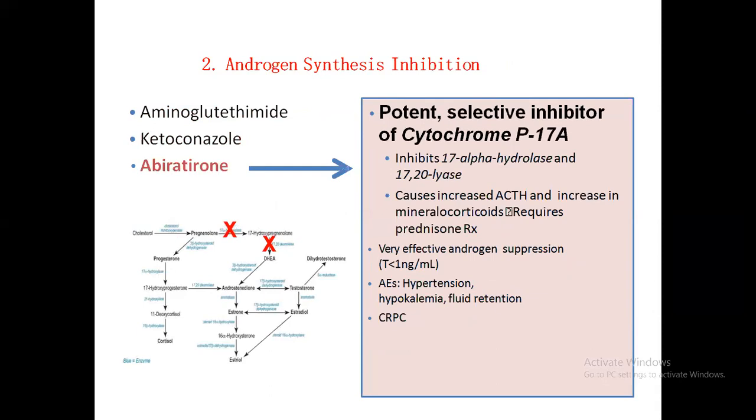Abiraterone inhibits 17 alpha hydroxylase and 17,20 lyase. It causes increased ACTH and increased mineralocorticoids. So along with it, prednisolone has been used. It is widely used nowadays in CRPC.